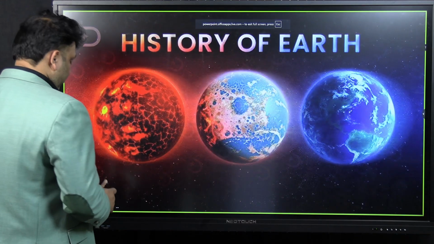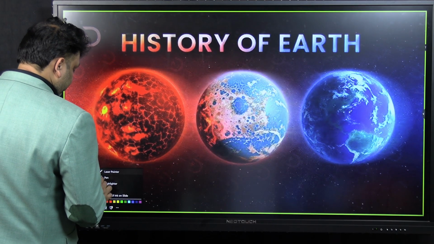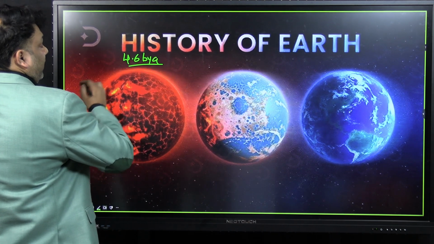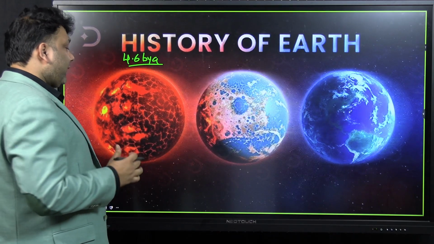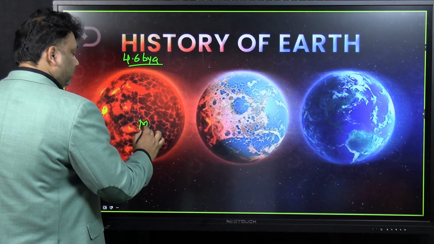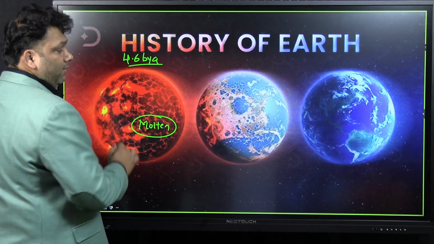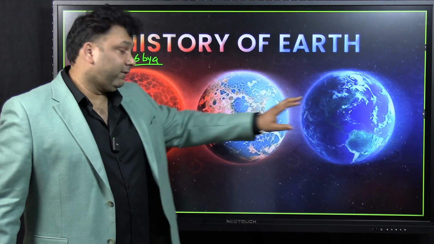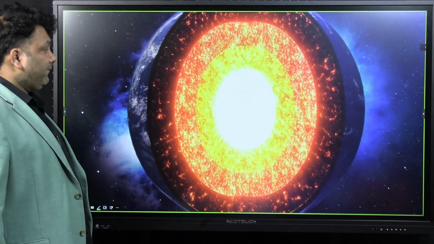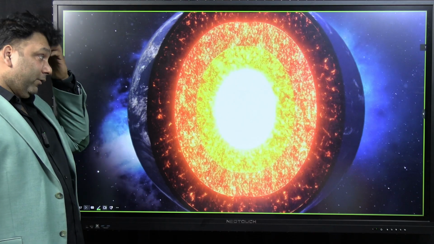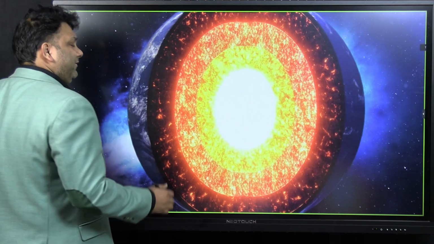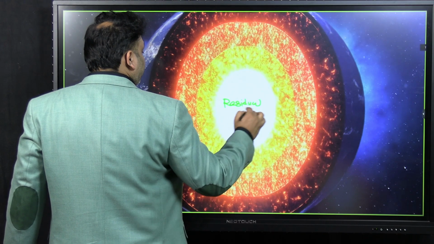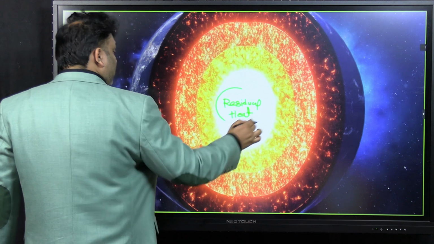So this was the Earth around 4.6 billion years ago. At that time, the Earth was red hot. It's all molten. So over a period of time, it started cooling. And this is the present phase. And these are the interiors of the Earth. So inside the Earth, you still have a lot of heat trapped, and this heat is called the residual heat. The outer layers have been cooled.